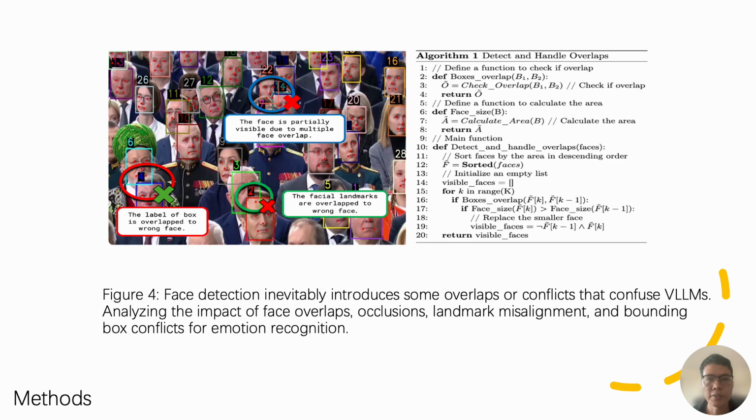Face detection often faces challenges like overlaps, occlusions, or misaligned landmarks, which can confuse vision large language models and lead to errors in emotion regulation. Our approach addresses this by detecting and handling overlaps, ensuring that correct labels and landmarks are applied by prioritizing larger and more visible faces. This method reduces errors and improves the accuracy of emotion detection in complex scenarios.